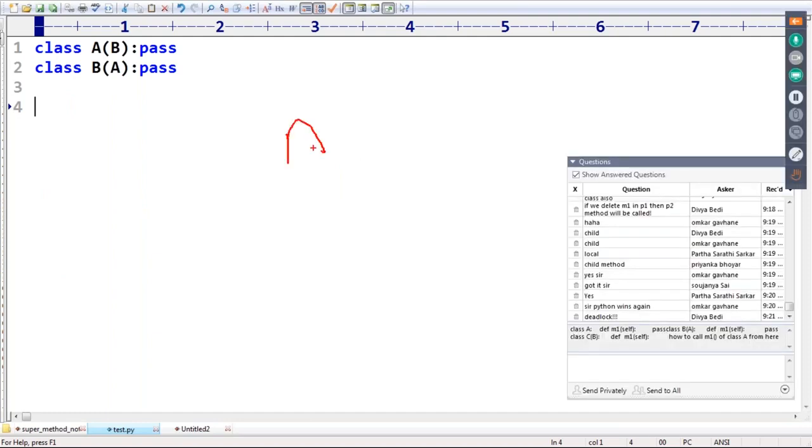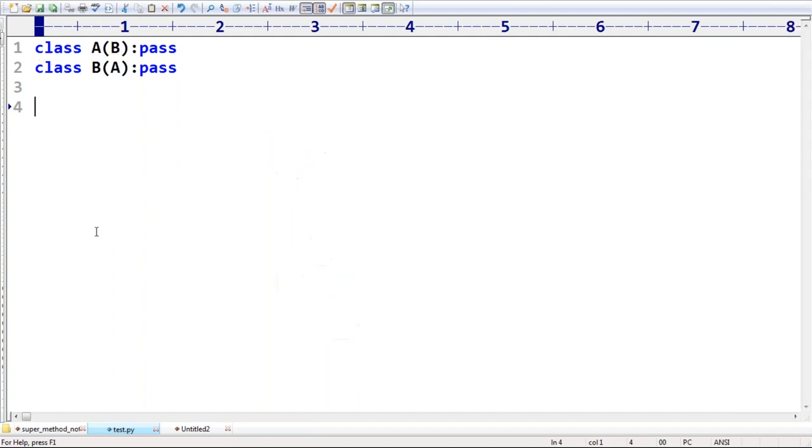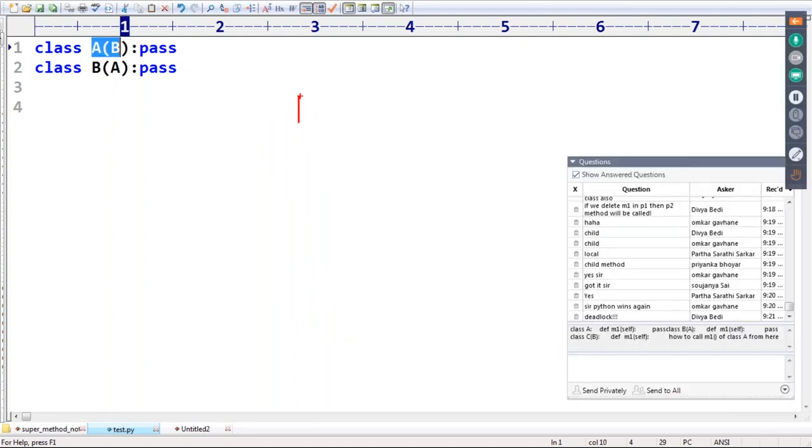Suppose I have class A. When should we go for class B as a child class? Sir, whatever members are there in A, I want them in B. That's why I'm going for inheritance. So A is the child of B means, whatever properties are there in B, I want them in A.